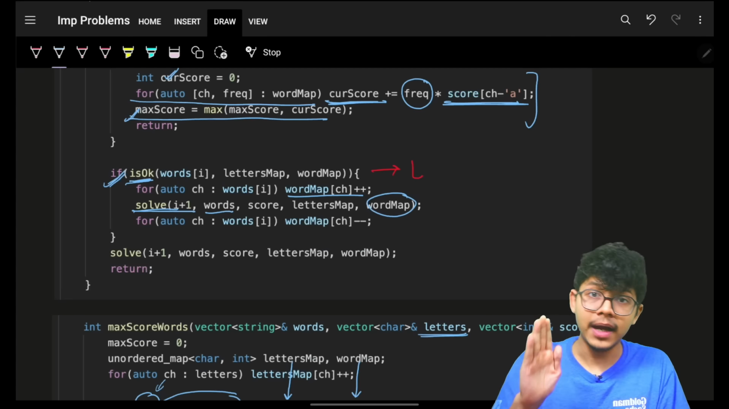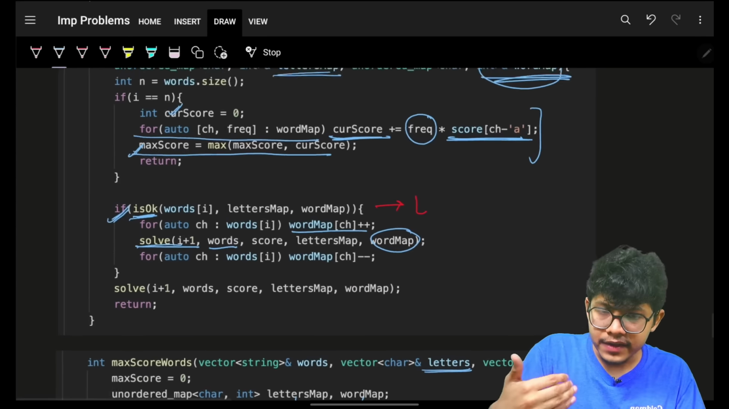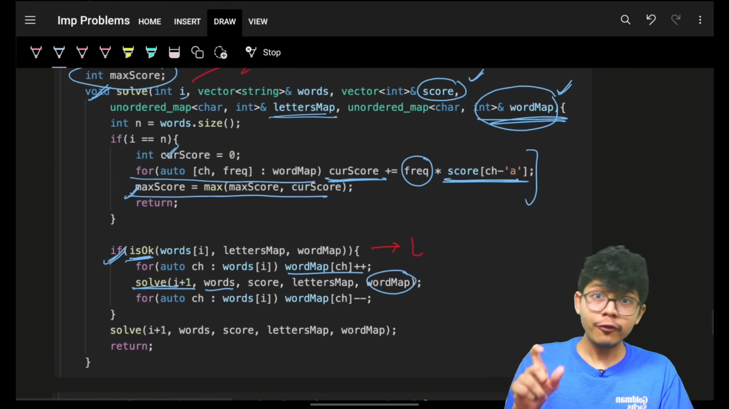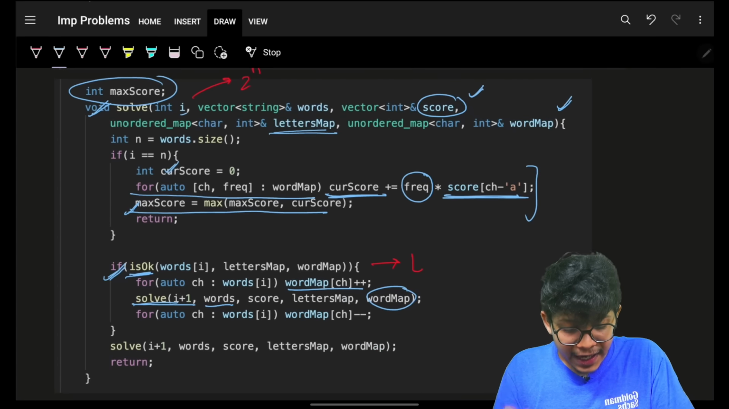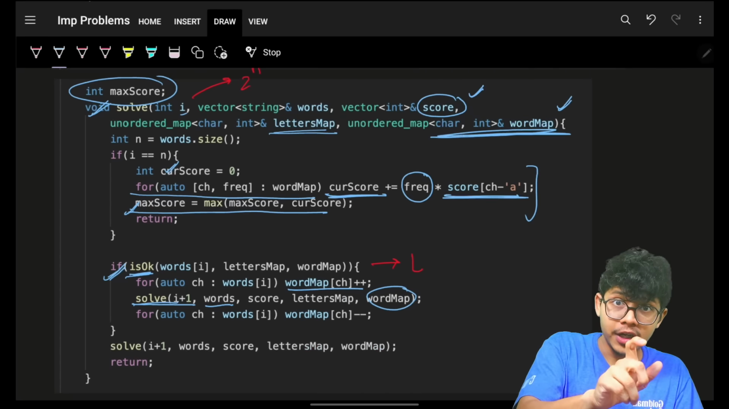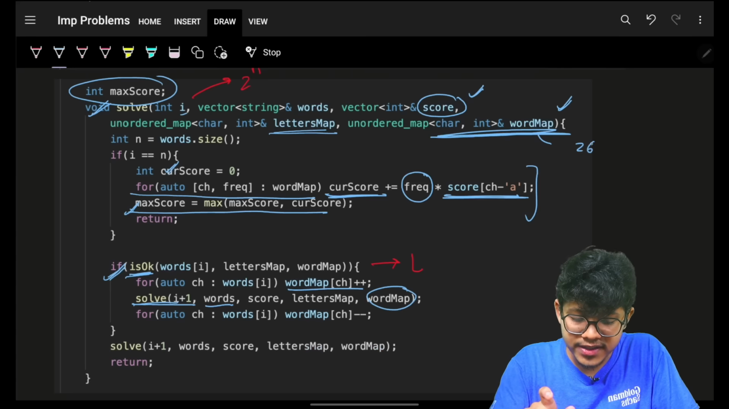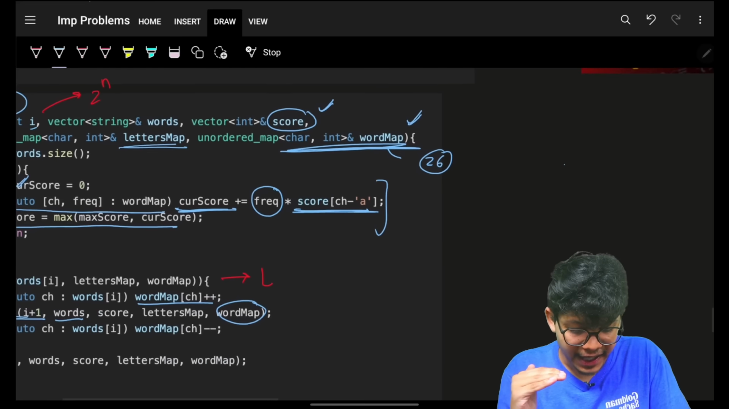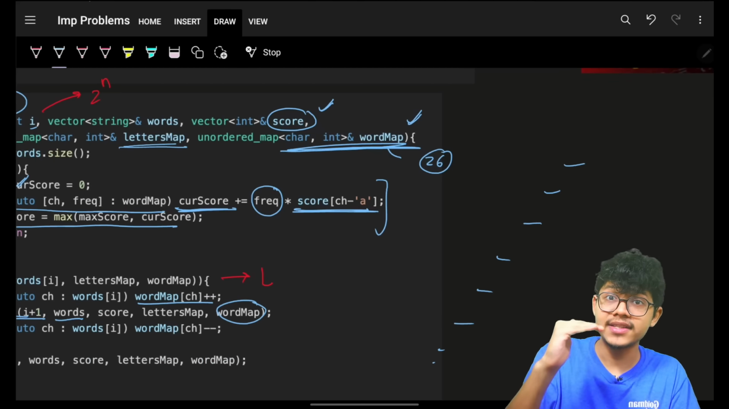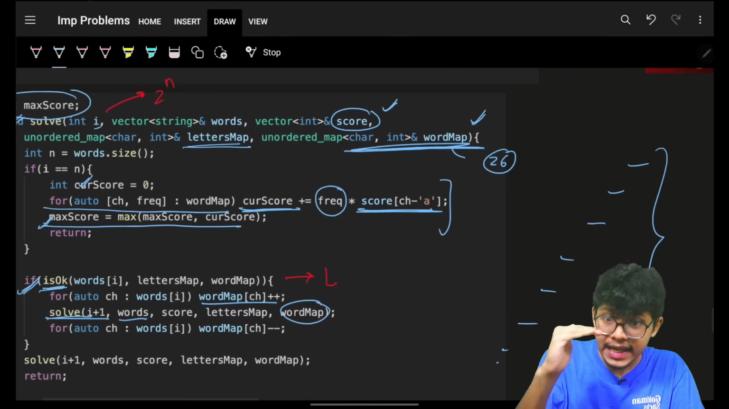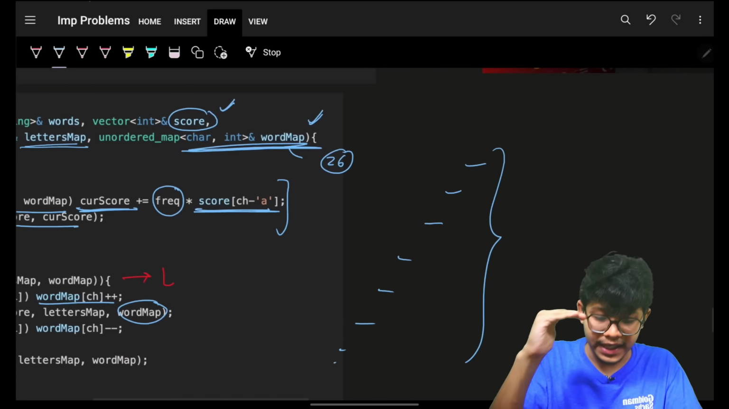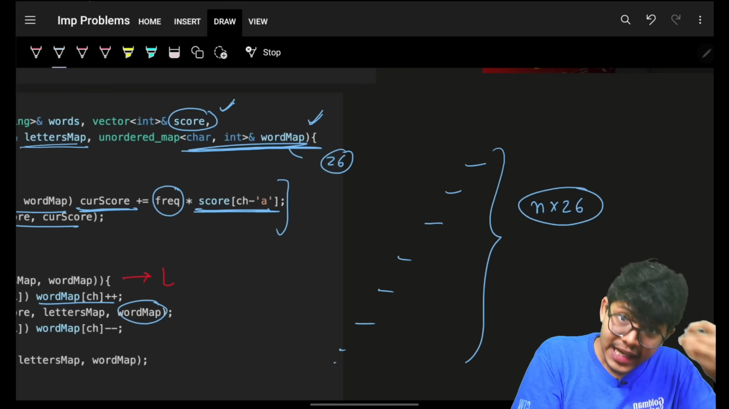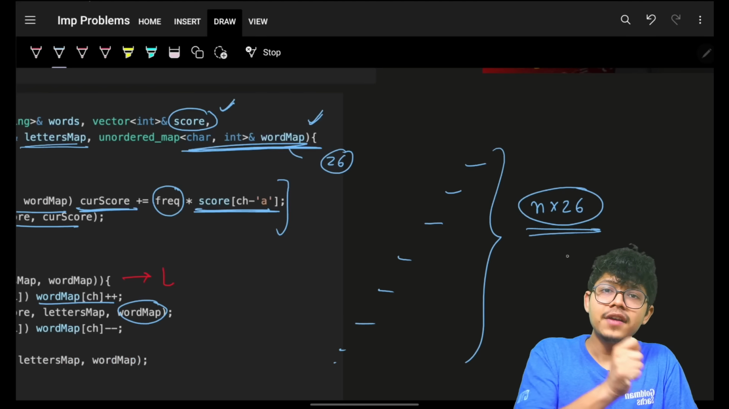Now, if you have watched this backtracking playlist, you know that if you have to solve it via simple recursion, then every time you will have to make a new copy of the word map. Although this copy is only of size 26. So at every level you will be making a copy of 26 characters. Level at max can be n, because I know my recursive depth can go up till n. So n into 26 will be extra time used, and extra space also used if I use recursion.